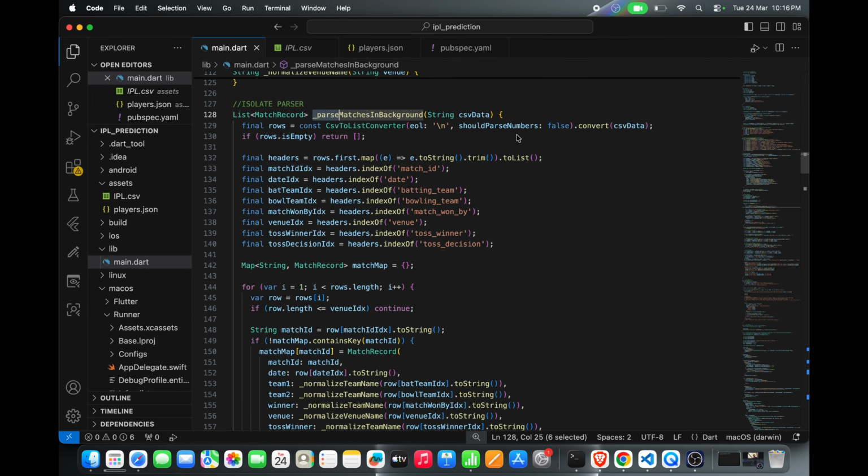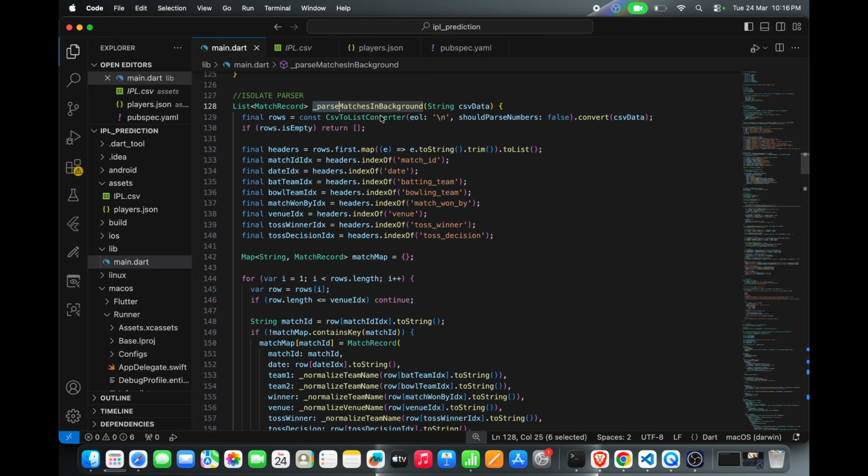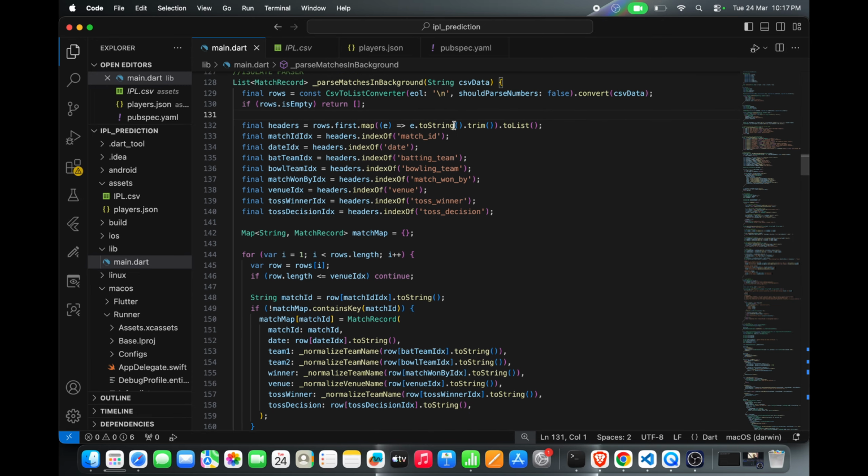Parsing thousands of lines of CSV data in Flutter is not feasible and it will freeze the app. So for that I am using this. This way we throw the processing to the background Dart isolate, and this keeps our UI smooth.